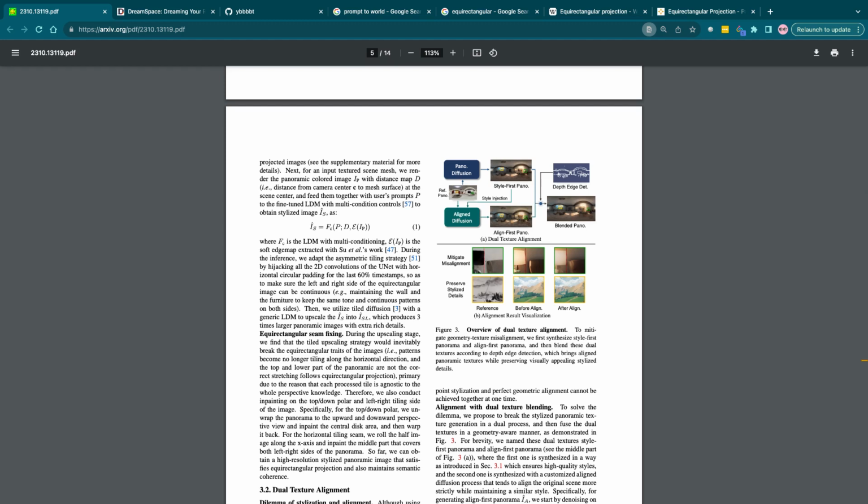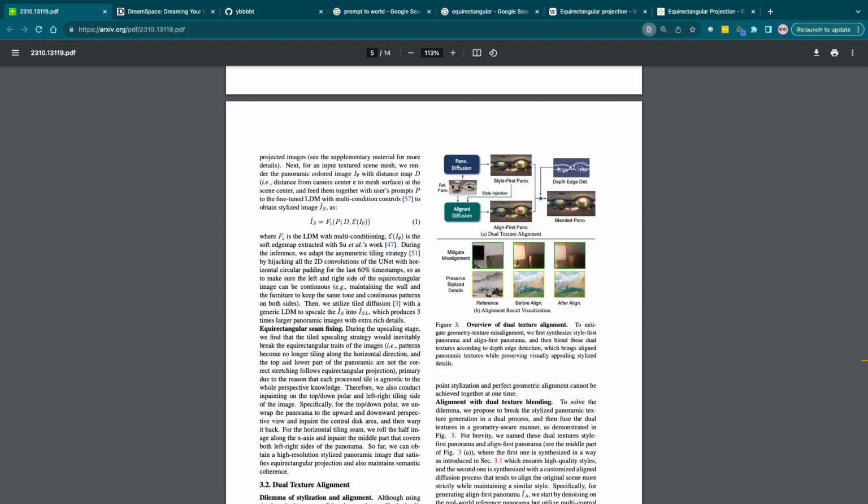Next, for an input textured scene mesh, we render the panoramic colored image I_P with a distance map D, the distance from a camera center to the mesh, and feed them together with the user's prompt P to the fine-tuned LDM with multi-condition controls to obtain stylized images.